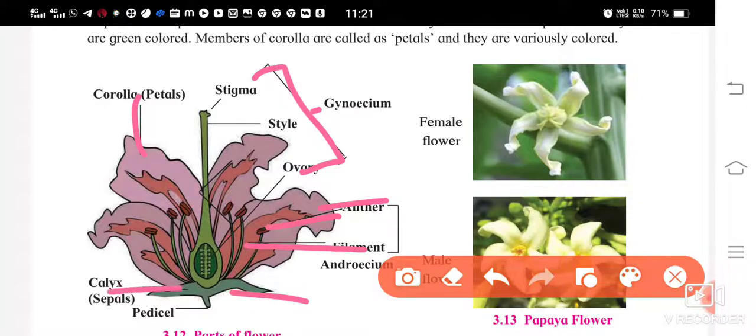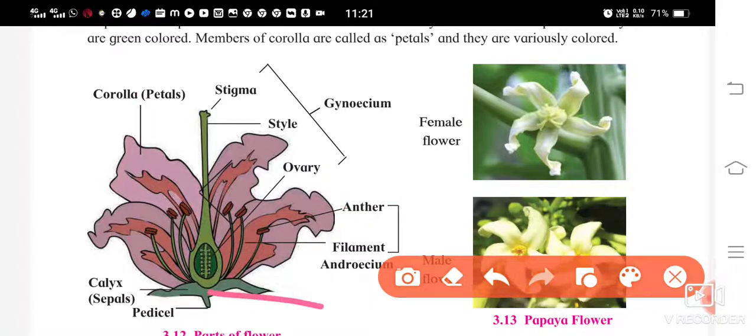Let me tell you properly. The first one is this green calyx. Then comes the colorful corolla. Then comes the anther and filament, which together are the androecium, the male reproductive part.